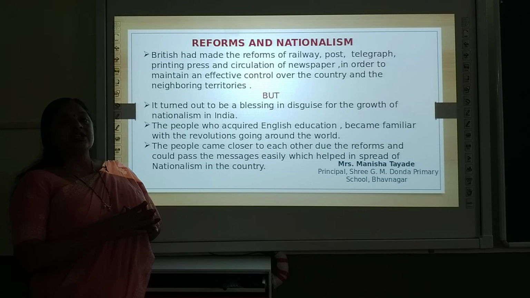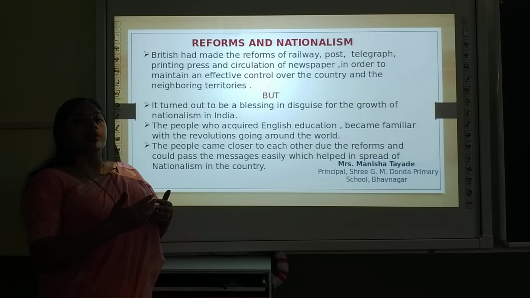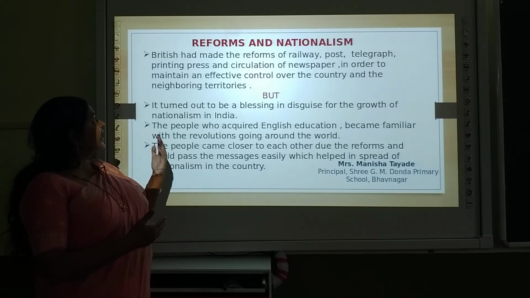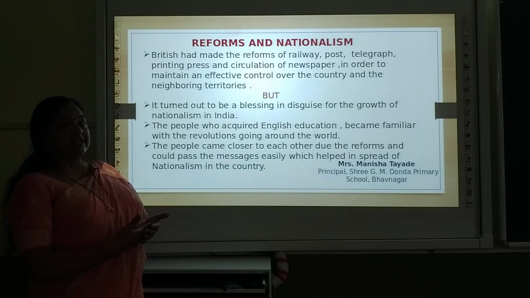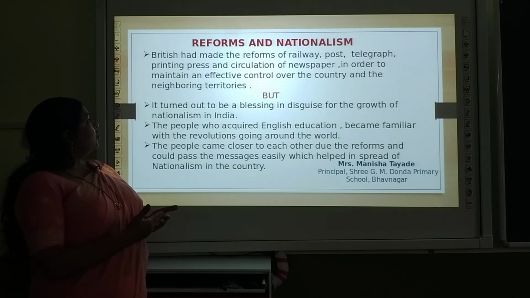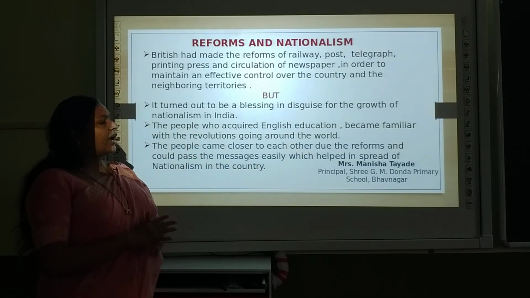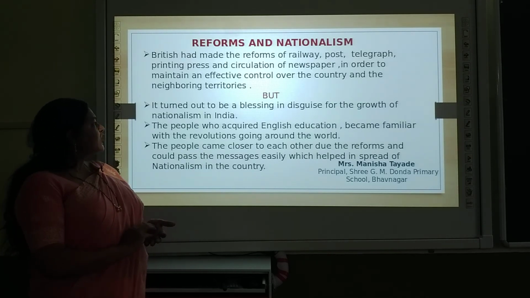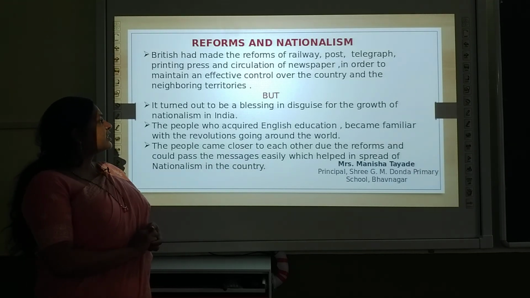Now the reforms and nationalism. The reforms were done by the British so that they could rule the country very smoothly and run the administration of the country smoothly. So for that the British made reforms in railway, post, telegraph, printing press, and circulation of newspapers in order to maintain an effective control over the country and the neighboring territories. All these efforts were made so that they could have proper hold or control over the neighboring territories also.